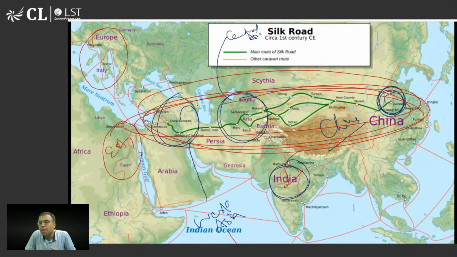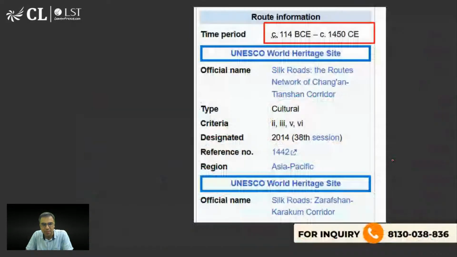Okay. But I'm giving you just a rough idea. Now they are trying to replicate the same. And at that time it was primarily a road, but now it can be a railway also. Today it can be a pipeline also. Of course, the Maritime Silk Road is also there. So if you look, it was around 114 BC to 1450 AD.